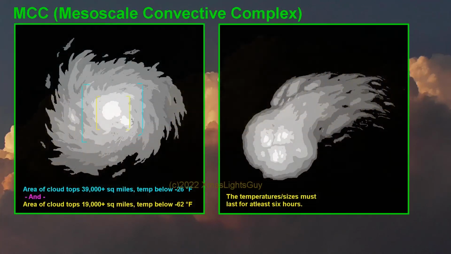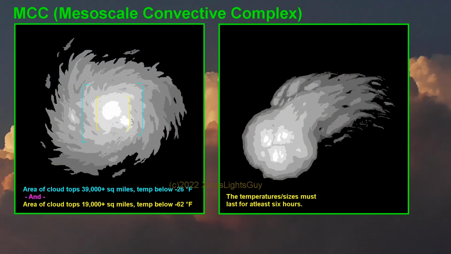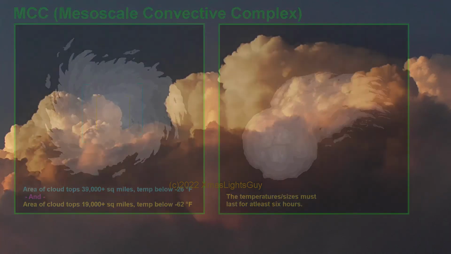MCC. MCC stands for Mesoscale Convective Complex. An MCC is an MCS which is generally round, has an area of cloud tops larger than 39,000 square miles with a temperature less than -26°F, and an area of cloud tops at least 19,000 square miles with a temperature less than -62°F. These sizes must last for at least 6 hours.